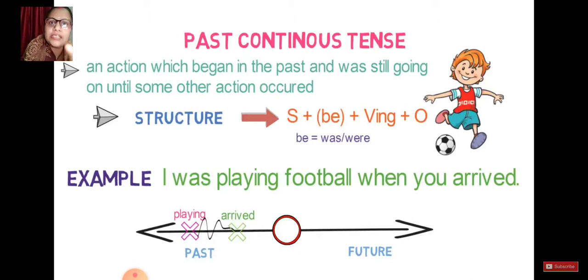If you can see the arrow part, the middle circle represents your present. Both arrived and playing, both the actions were completed in the past only. You were playing, it means that was in the past, but you were playing till what time? Till the time when you arrived. Both the actions happened in the past, but one was in the ongoing process, another happened. So this indicates the past continuous tense.